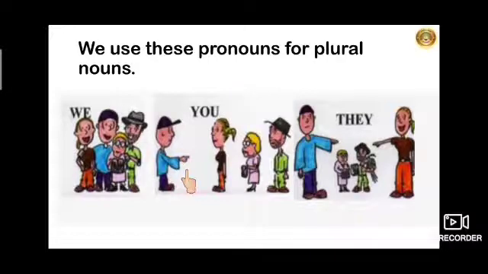So he would say, you have to be in a queue, or please, you all keep quiet, like this. He is using the word you for all these three people. So remember children, the pronoun you is used for both singular nouns as well as plural nouns.